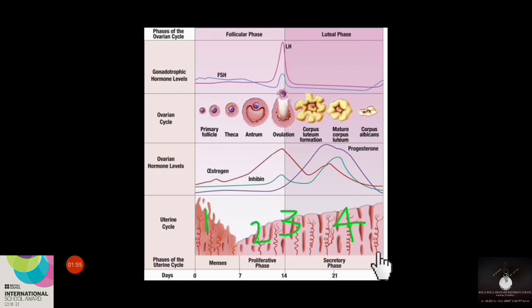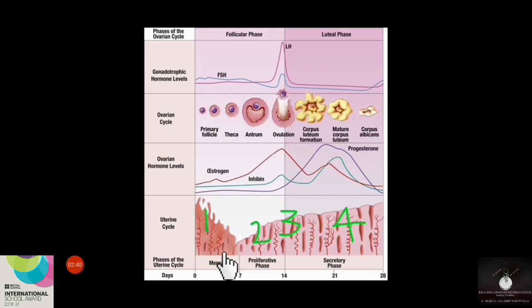Menstrual cycle involves 4 main phases. First phase is menstrual phase, and the second phase is follicular phase or proliferative phase. Third phase is ovulatory phase and fourth phase is secretory phase. Now let's study the changes that may happen in each phase of menstrual cycle. Okay, menstrual phase is the first phase. As you see in the figure, the menstrual phase covers the initial days of the menstrual cycle.